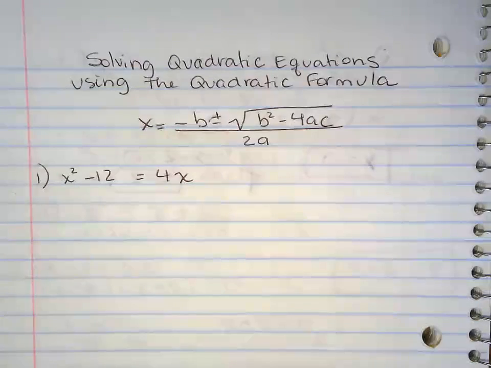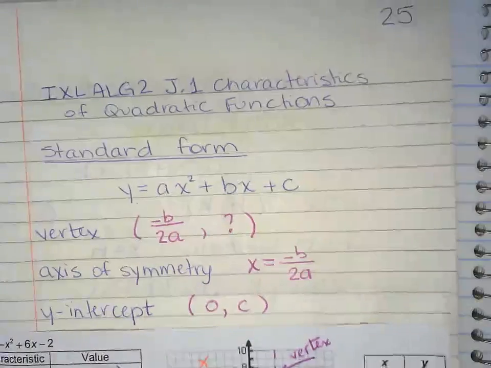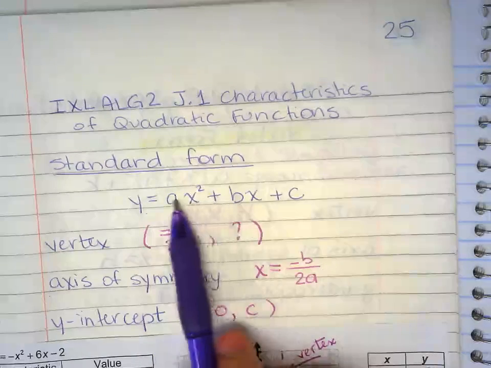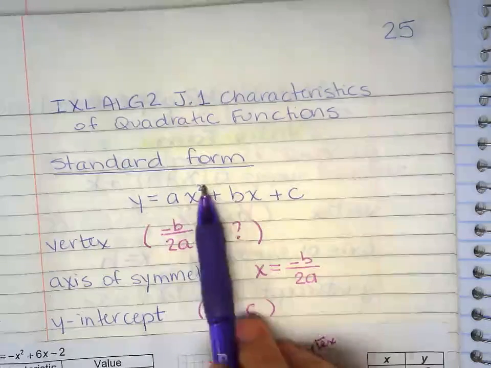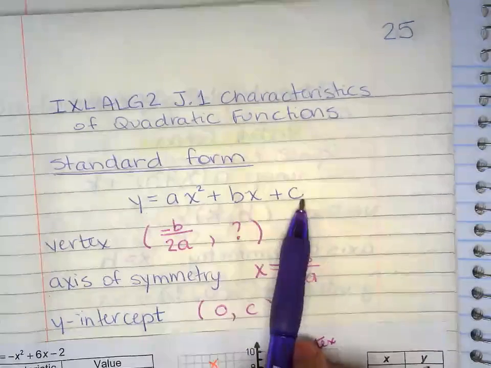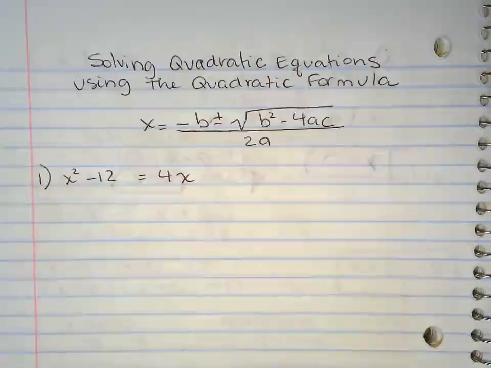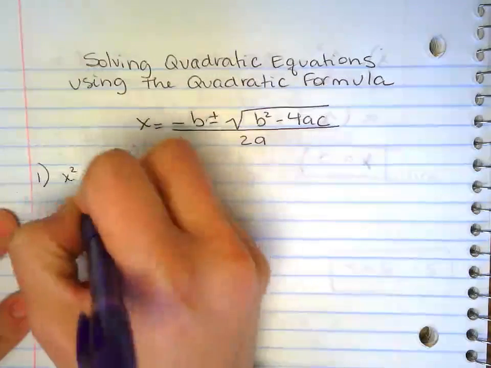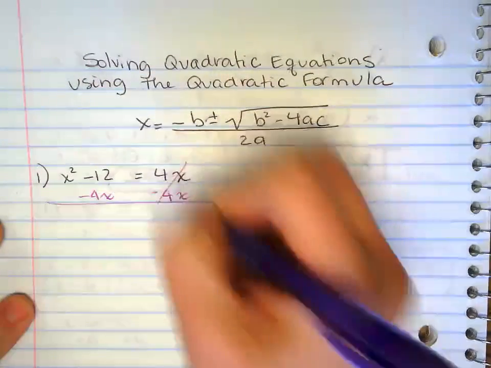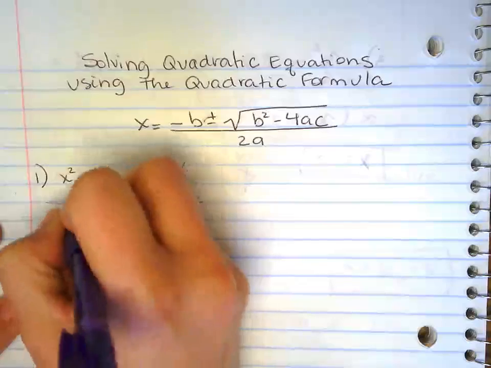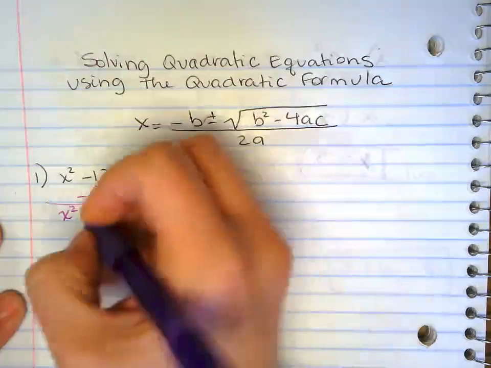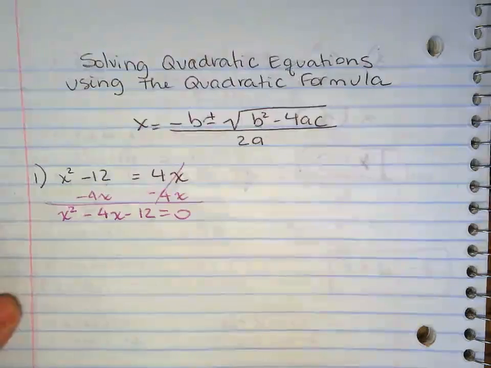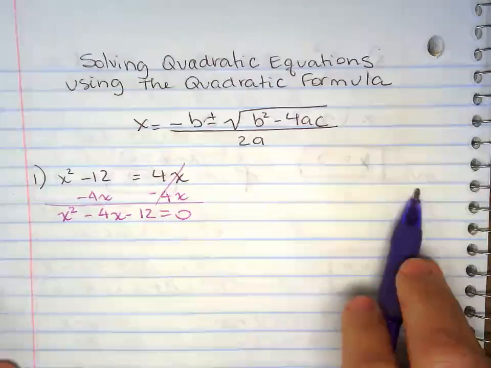So standard form was back about a month ago when we talked about the standard form. So the standard form looks like this. So a number before x squared, a number before x, and then a constant. So we add 2 minus 4x here on both sides to make this equal 0. So standard form is in order. So x squared minus 4x minus 12 equals 0.